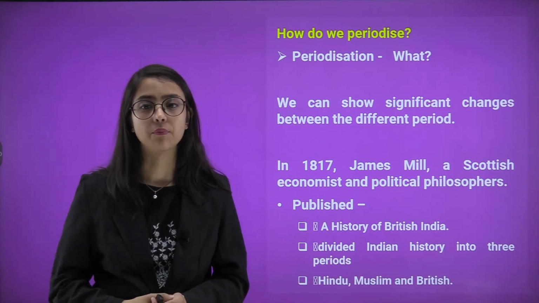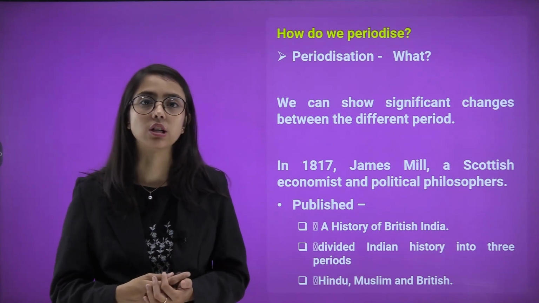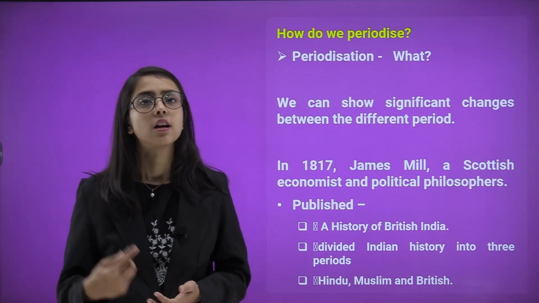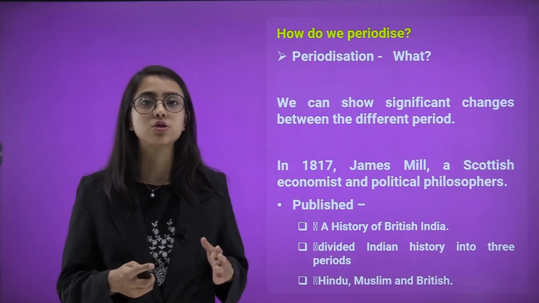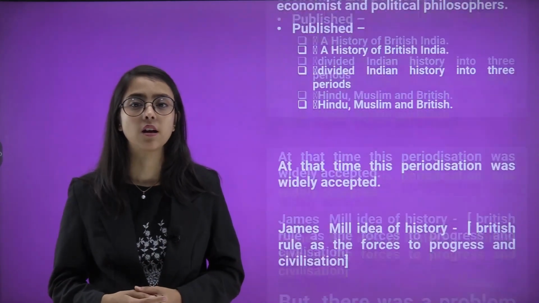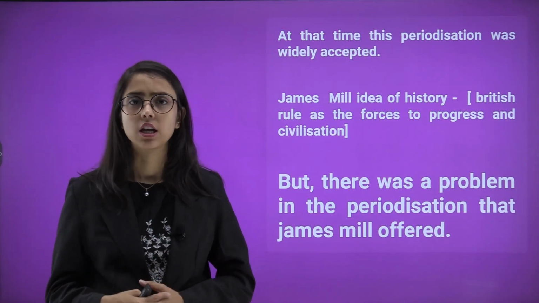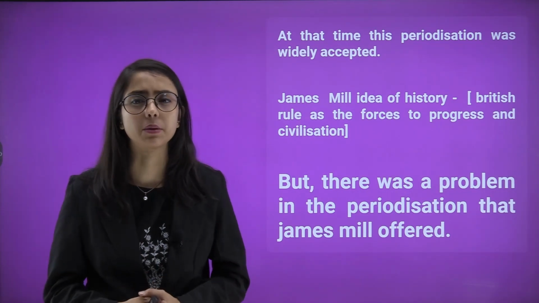of the British era. So, first there were Hindus who dominated the Indian subcontinent. Then the Muslim rulers came in, the Mughal Empire. After that, India was ruled by the Britishers. So, these volumes, these books, the history of British India is divided into 3 periods. At that time, this periodization was widely accepted. So, when this method started, it was widely accepted and cherished by people.